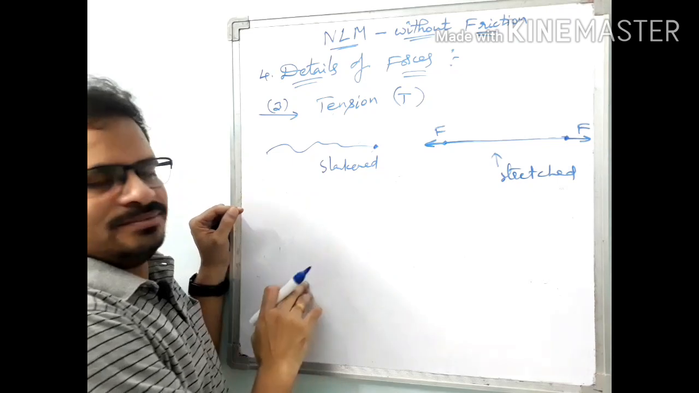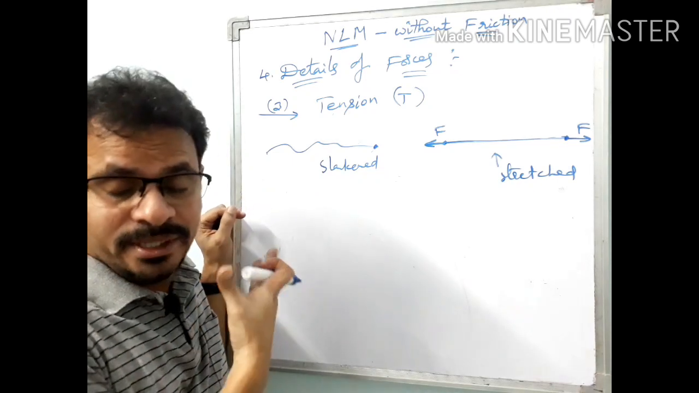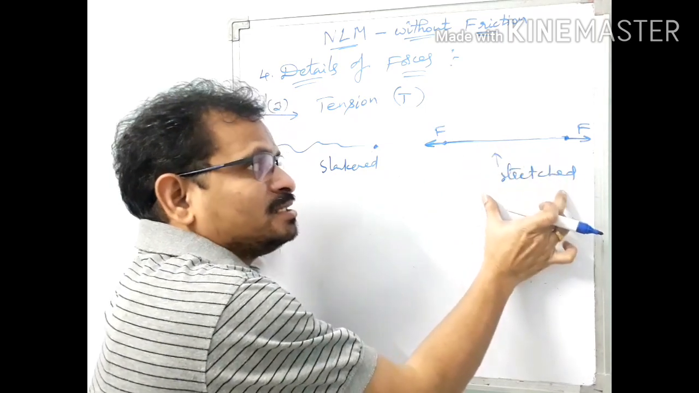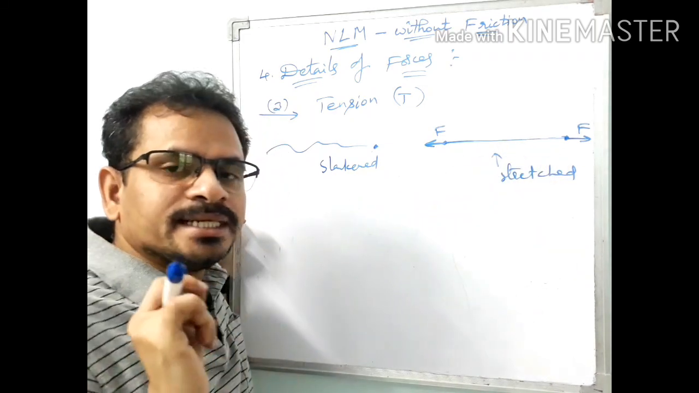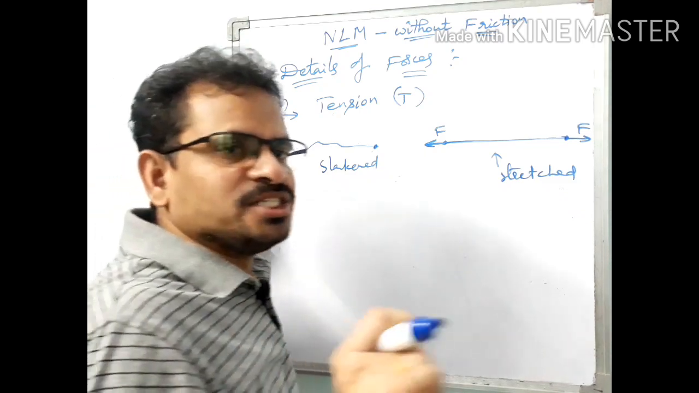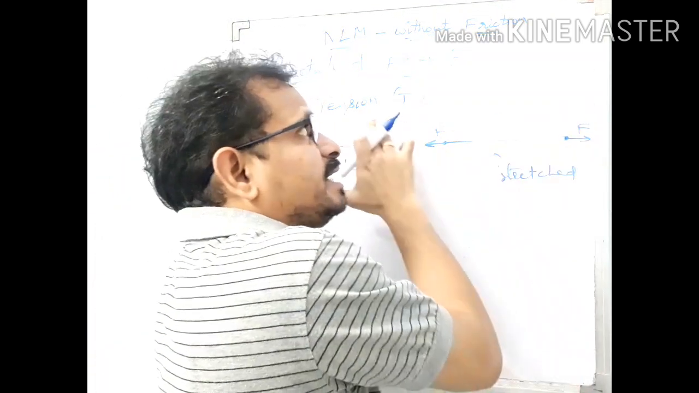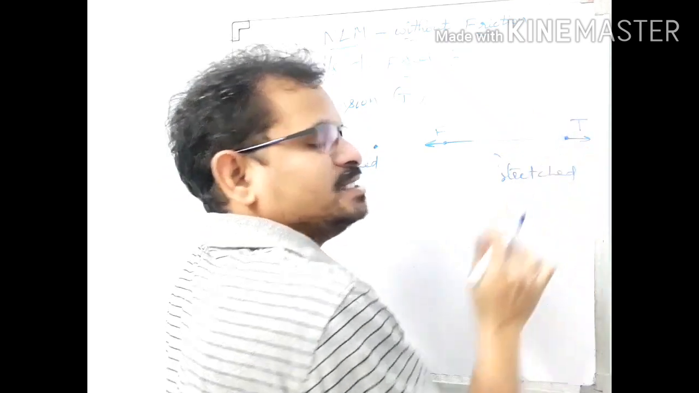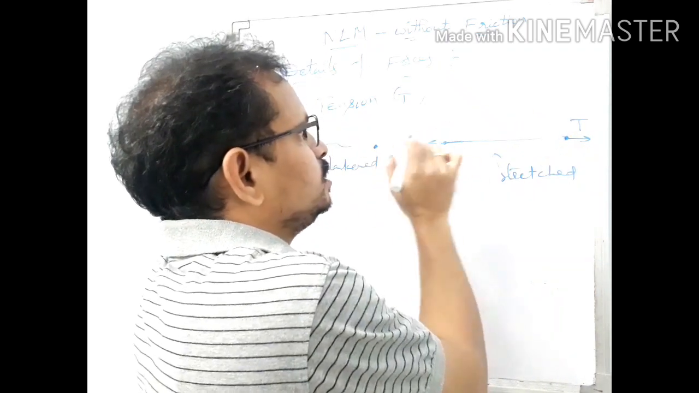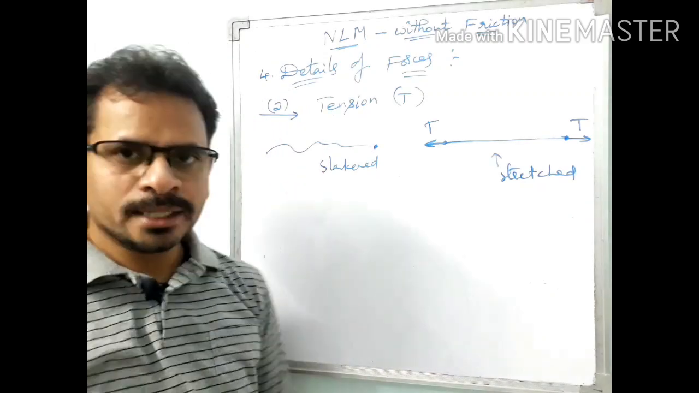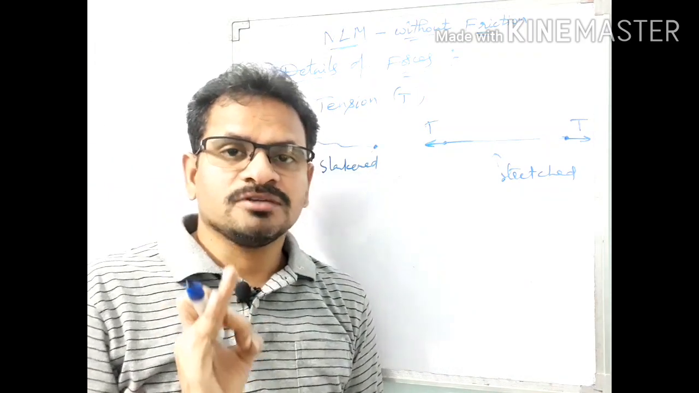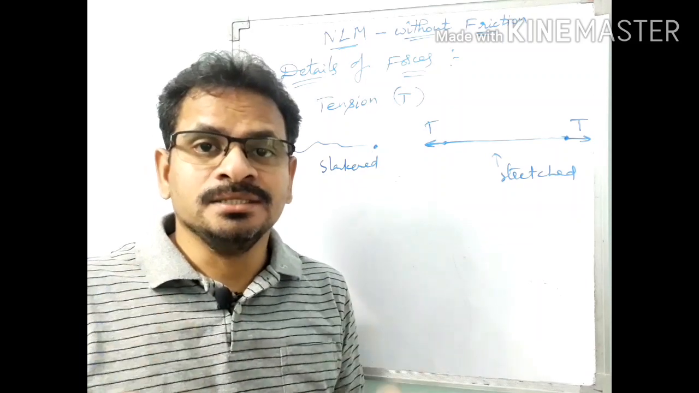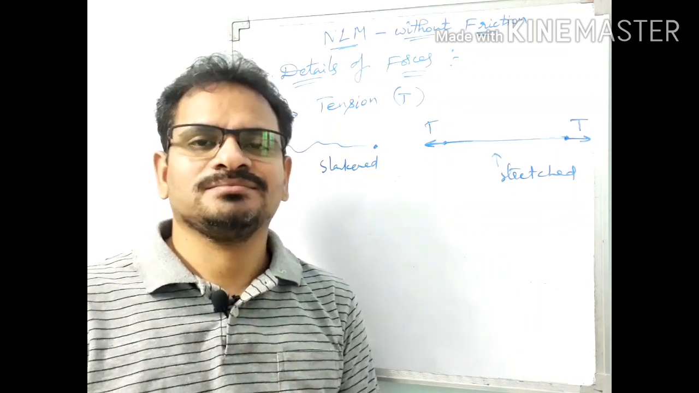In the slackened string, there is no contact force, so there are no tension forces. When the string is stretched, tension forces immediately come into existence. As the tension force symbol is T, I am writing T here, and here also this is T. So got it now? Where does tension force exist? Tension forces exist in stretched strings only.